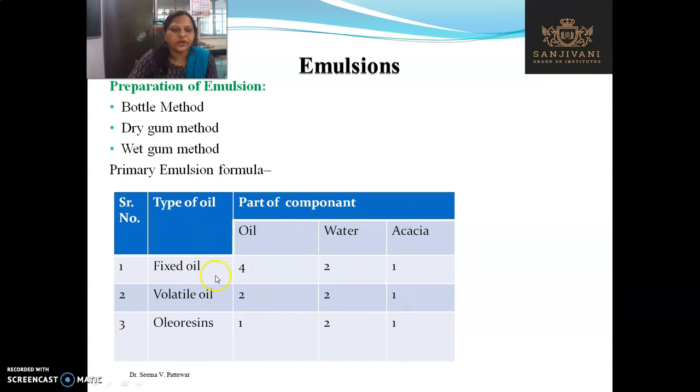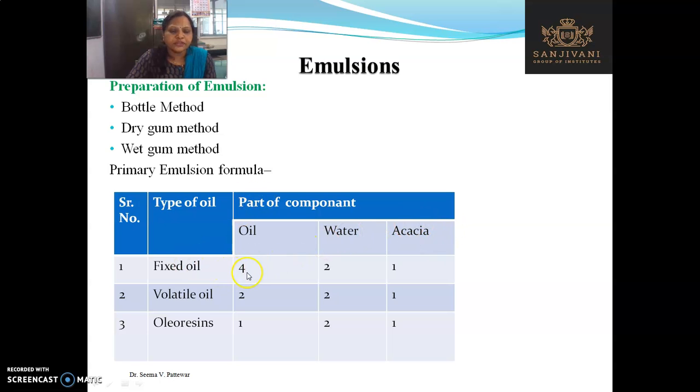In case of fixed oil, the formula is 4:2:1, that is OWA: oil, water and acacia. The quantity for oil is 4, quantity for water is 2, and acacia is 1, means half of the water, that is 4:2:1 in case of fixed oil. What is the formula? 4:2:1. What are the components? OWA: oil, water and acacia.